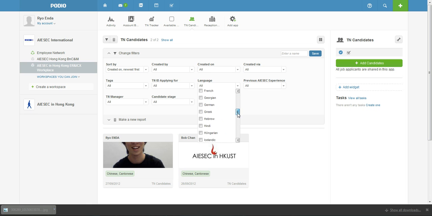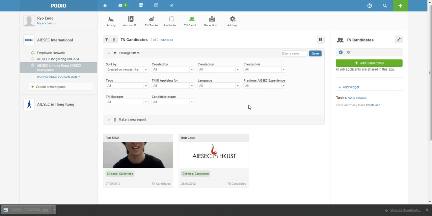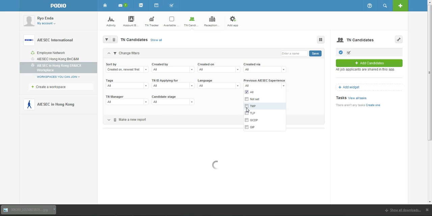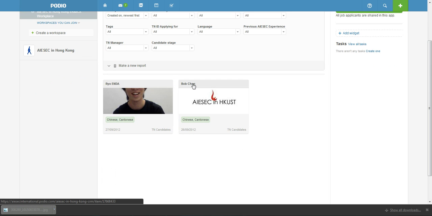So I want guys speaking English. They just have to find English in the menu, and yeah, both of them speak English. And previous AIESEC experience, maybe not set. Oh, maybe TMP, but they have TMP experience. Yeah, so this is how the candidates can be allocated.